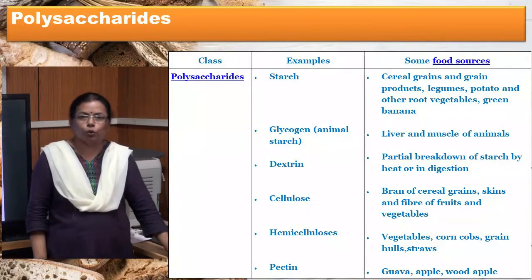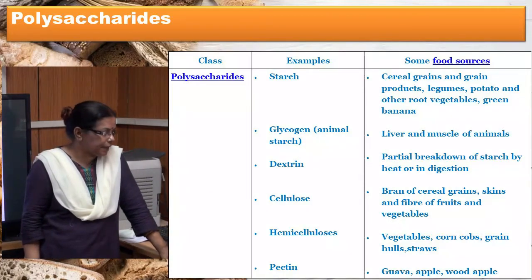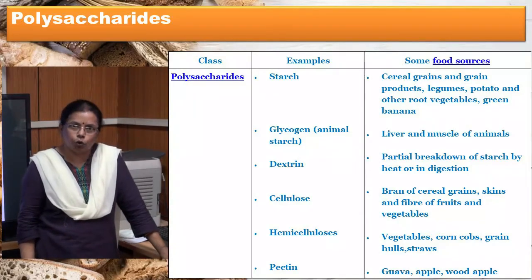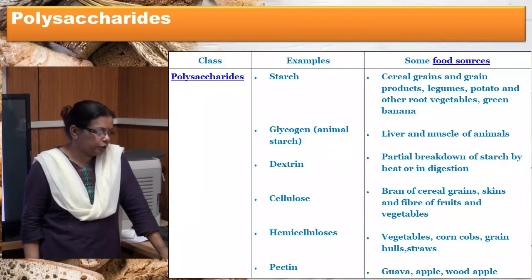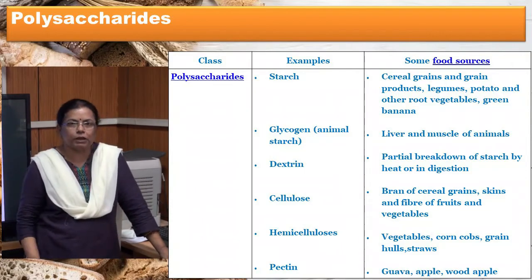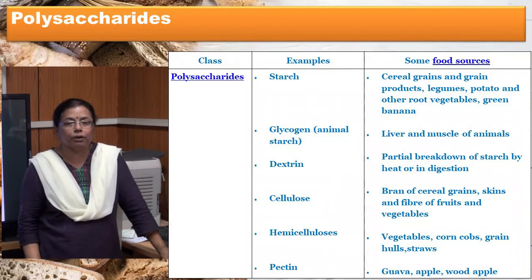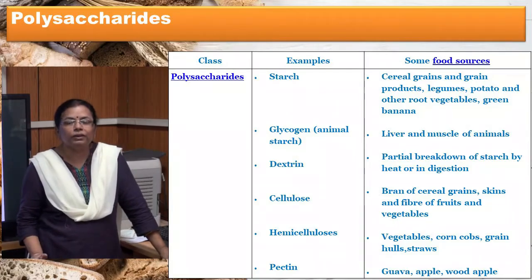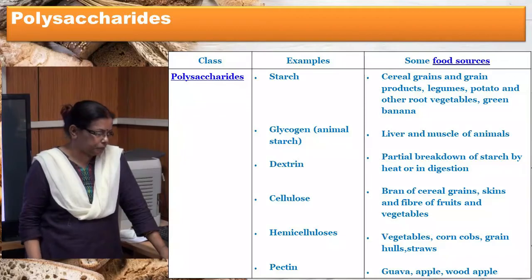Hemicellulose is also a complex polysaccharide. It consists of pentoses, hexoses and uronic acid. They are found in vegetables, corn cobs, grain hulls and straws. Hemicellulose and cellulose are both not digested in our body, but they have an important role to play because they provide bulk to intestinal content and facilitate easy elimination.